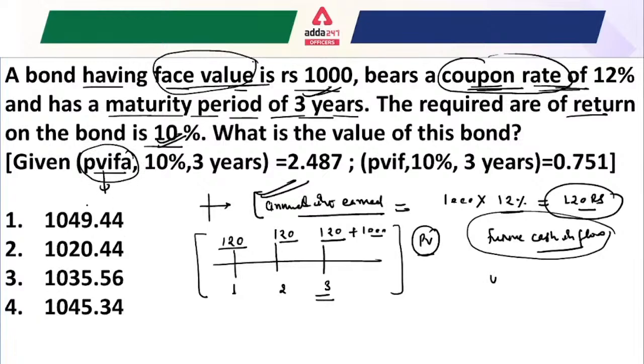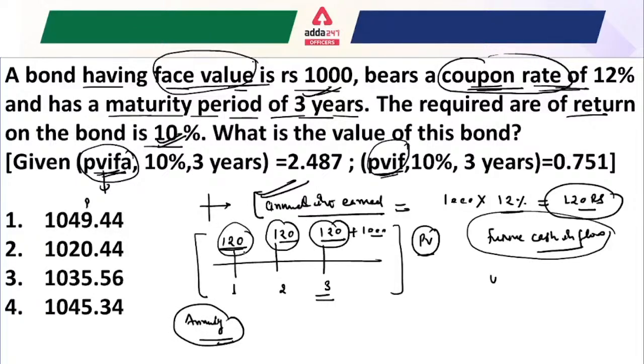Here it is given as present value interest factor. What we understand by annuity is nothing but a series of payments, like we are getting in the future 120 rupees, 120 rupees, 120 rupees, a series of payments at regular intervals.